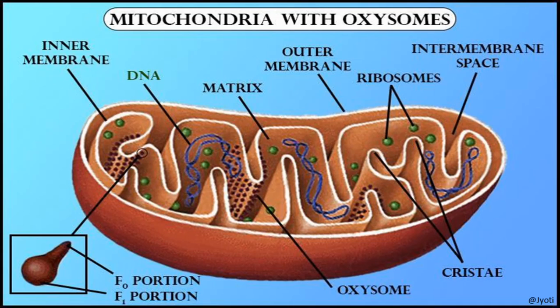It produces energy in the form of ATP, and the ATP are produced by these F0, F1 particles or oxysomes, which are present on the inner surface of the inner mitochondrial membrane, particularly the cristae.